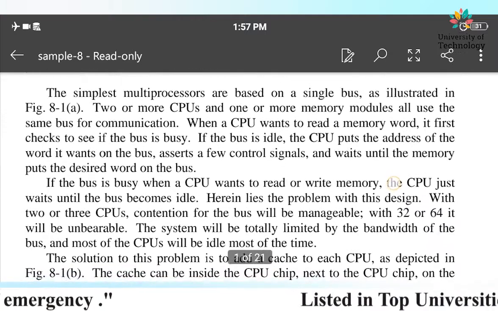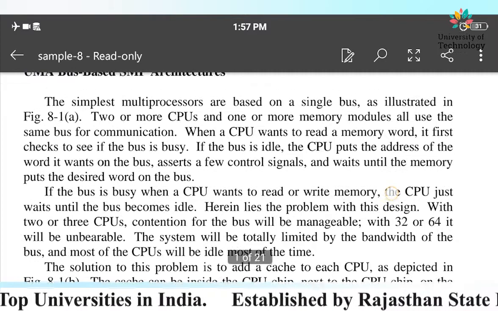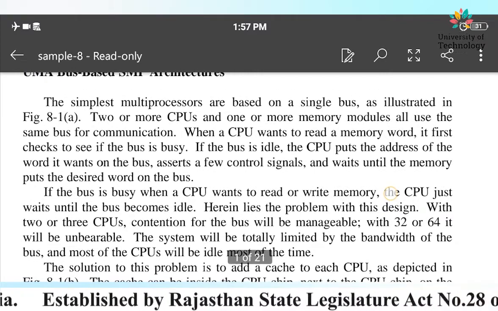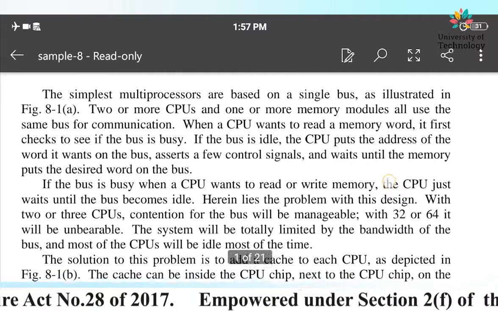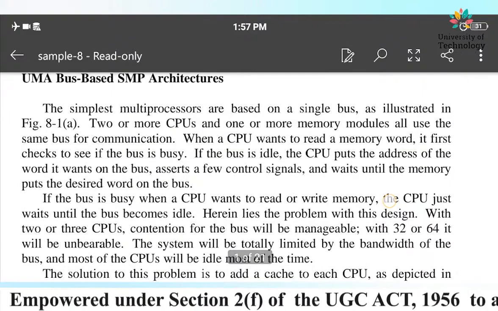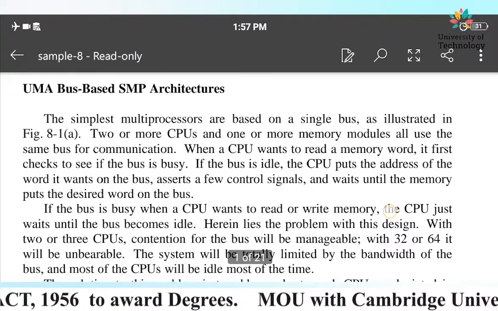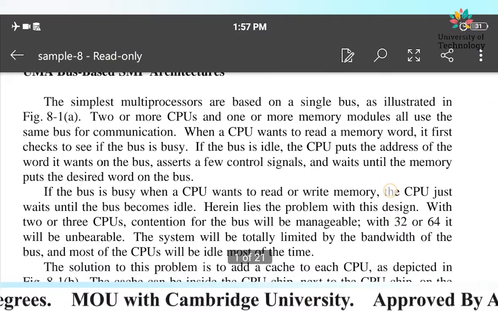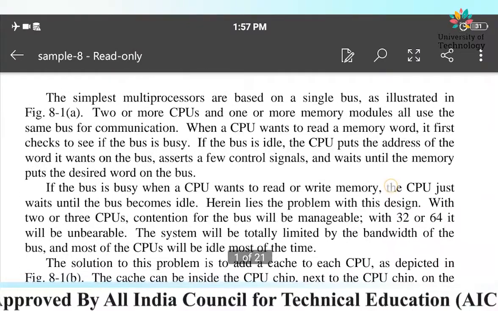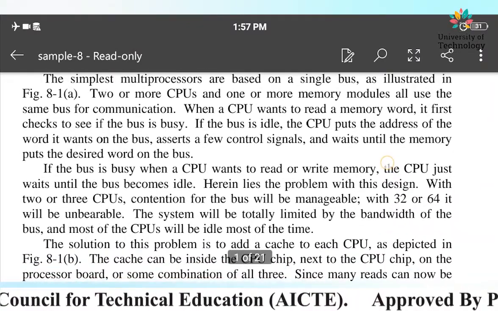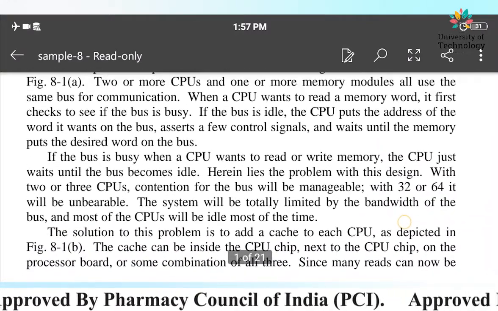As we can see in figure 8.A, what we have seen there is that the bus is associated with the two CPUs and the memory system. There is only a single bus for communication between the two CPUs and the memory. So suppose CPU 2 is using the bus and CPU 1 wants the bus, and at that time it finds that the bus is busy, being used by the other CPU. For that time slot also the CPU will be idle, right? So that is what they are saying.